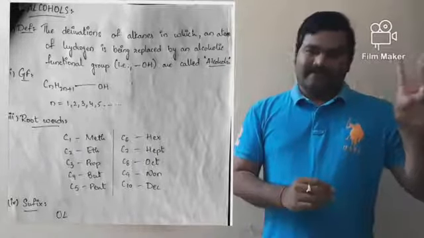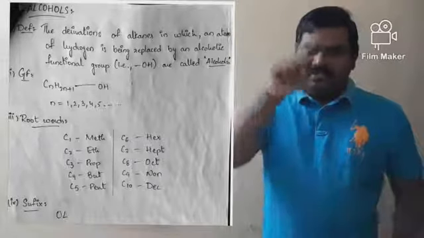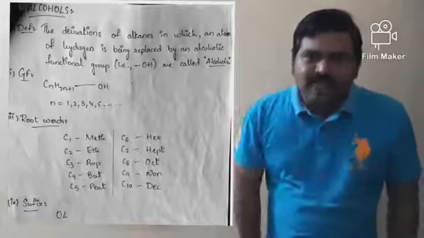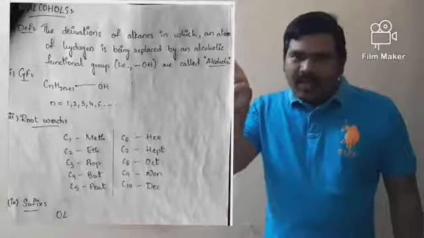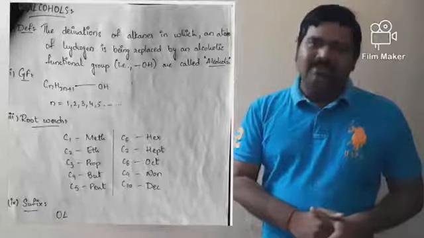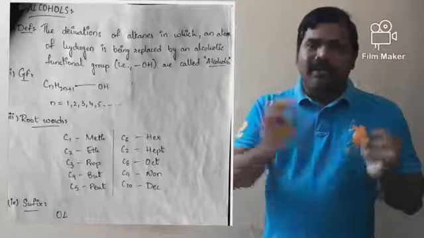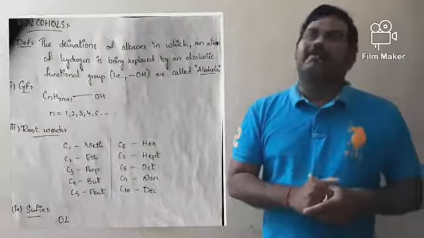And the second one, the general formula is CnH2n+1 single bond OH, where n can take the values 1, 2, 3, 4, 5 and so on. In fact, n is the number of carbon atoms.